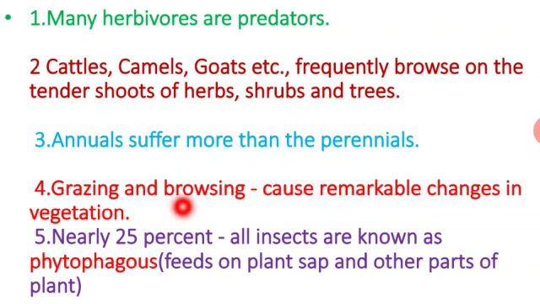We used to say grazing, that when the cattle, camels as well as goats are grazing, there are some changes in the vegetation. Such things are named predation. Nearly 25% of all insects are named phytophagous. Why is it named phytophagous? Because the plant sap is utilized as food. Phyto means plant, phagous means feeding. So the plant sap is utilized as a food material, so it is named phytophagous.